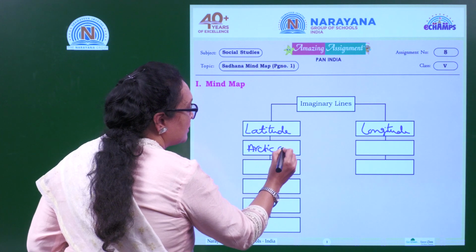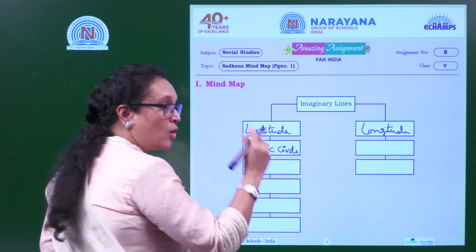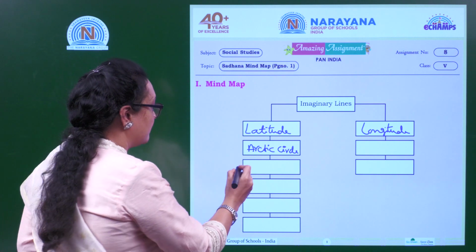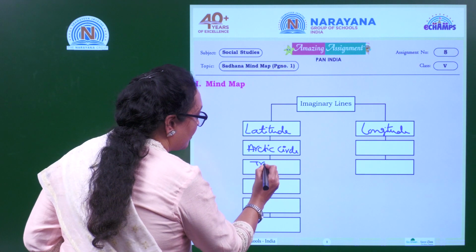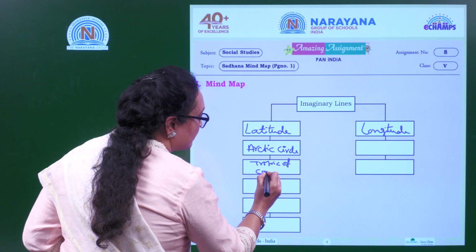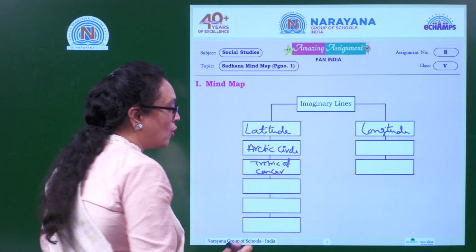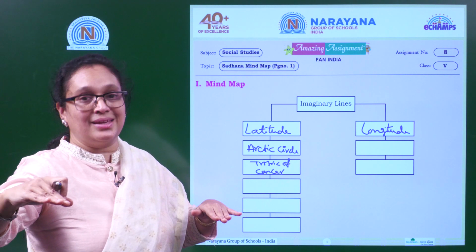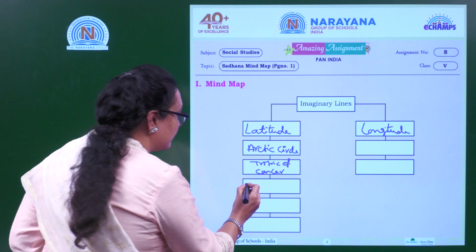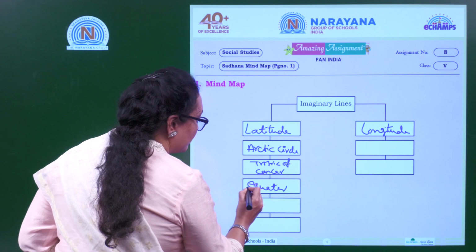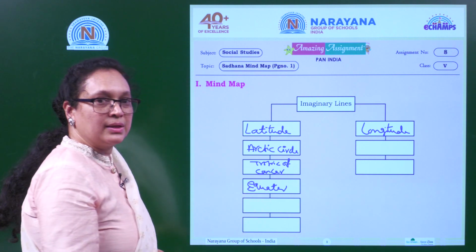Arctic Circle. After Arctic Circle, what do you have? Tropic of Cancer. After Tropic of Cancer, you have another, the longest latitude, that is Equator.